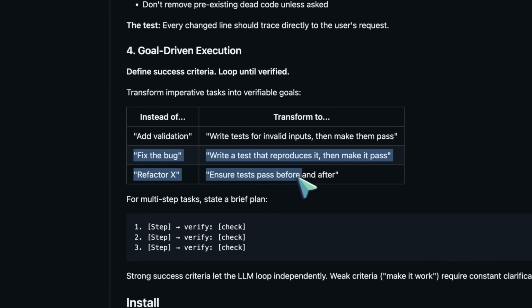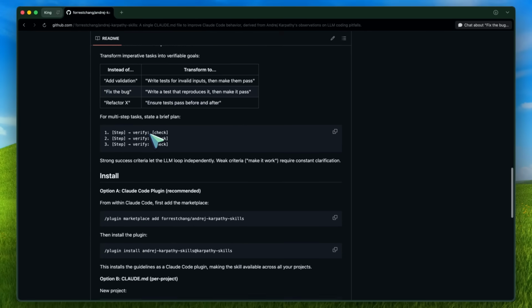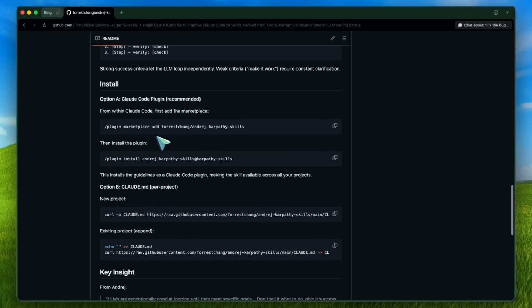So this is kind of great because what you're really installing here is not a feature. You're installing discipline. That is why I think this repo matters. It is not trying to make the model sound smarter. It is trying to make the workflow more reliable. And to be honest, that is what most people actually need.